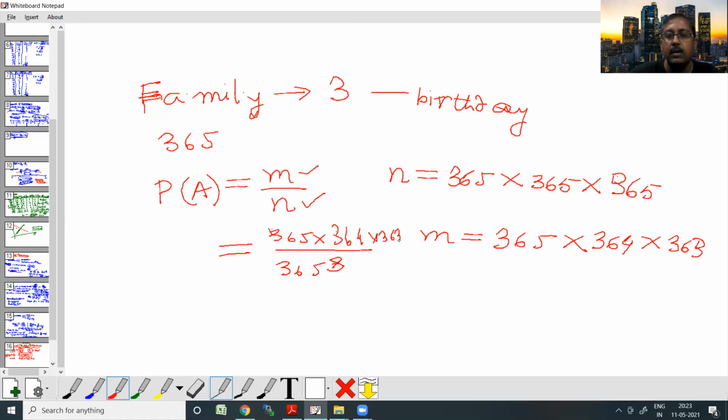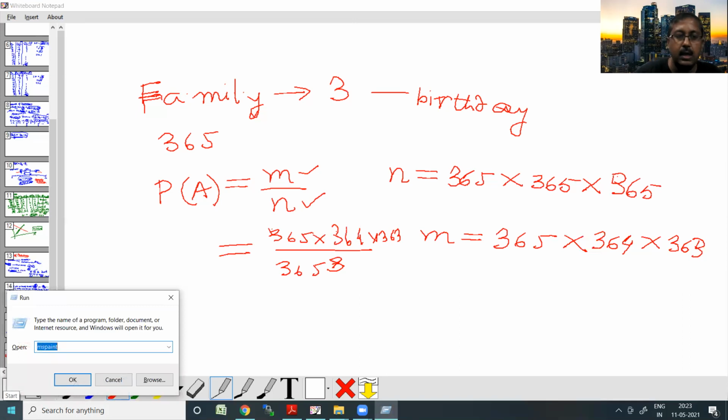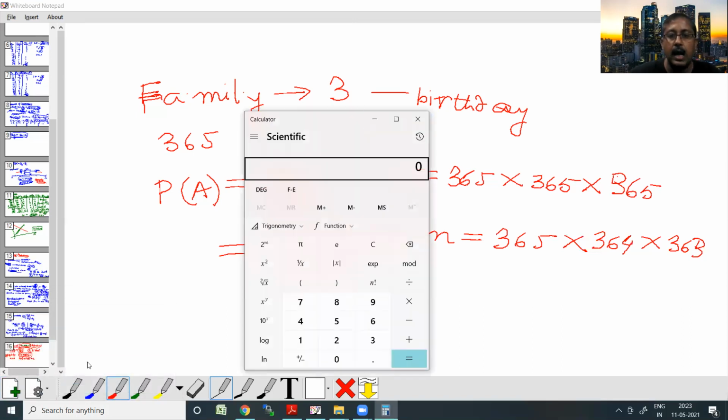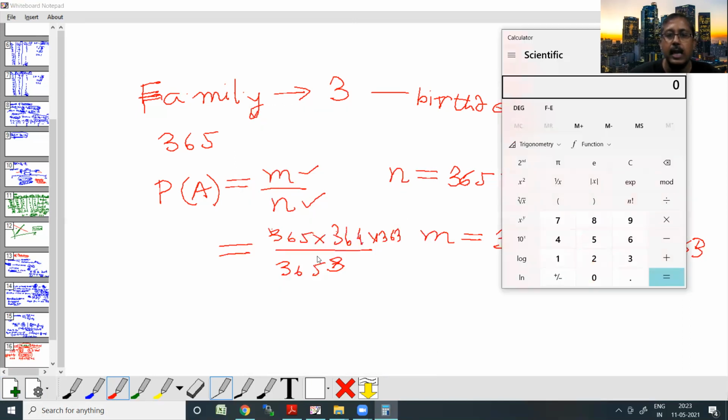Now, if I just simply use the calculator and do the maths, what's the probability going to come as? So I have 365 by 365, I can just eliminate one of the 365s, right? So I just do 364 multiplied by 363 divided by 365 divided by 365.